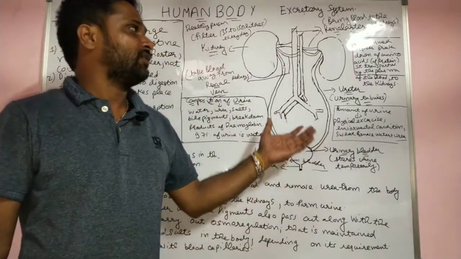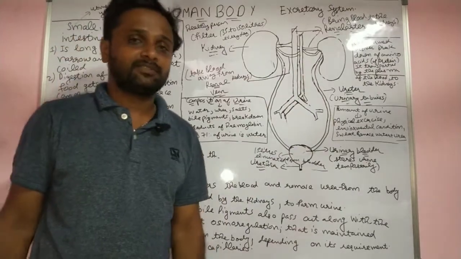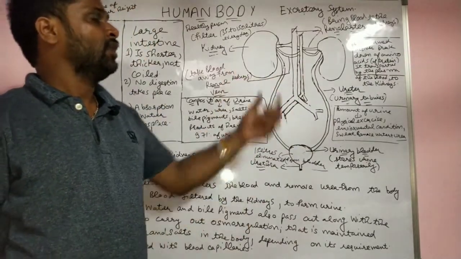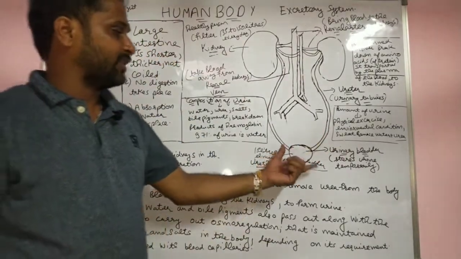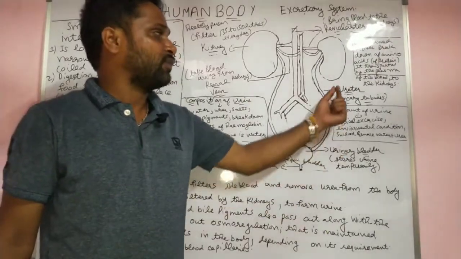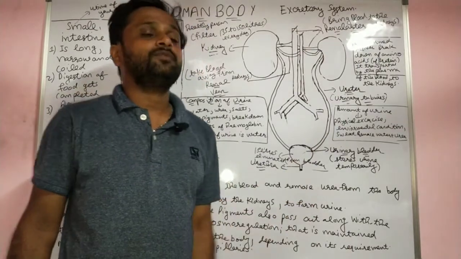What is the function of the parts of the excretory system? What is the function of the kidney? What is the function of the renal artery? What is the function of the renal vein? And what is the function of the urinary bladder? What is the function of the ureter? And what is the function of the urethra?